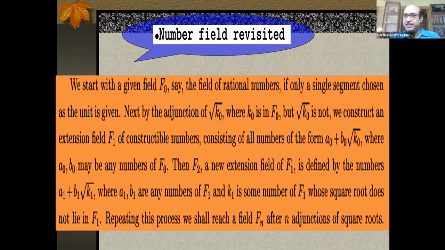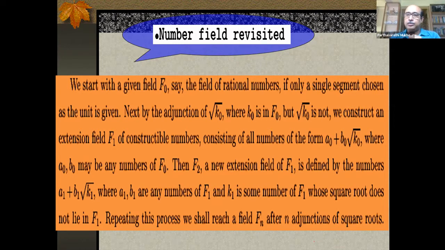And it can be shown very easily, it's quite obvious, that the previous field is actually sitting inside. The previous field is sitting inside here, all those a0, b0. So this Q is to begin with F0. Then I have a larger one, which is F1. And the members of F1 look like this. Remember, a0 plus b0 into root k0.